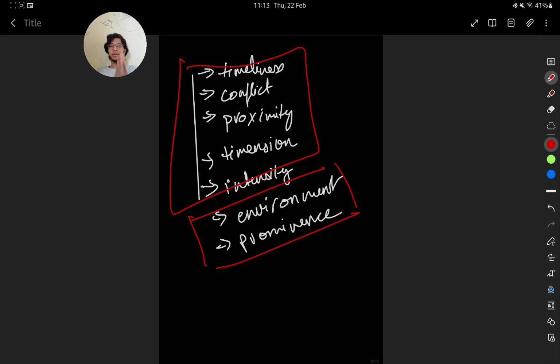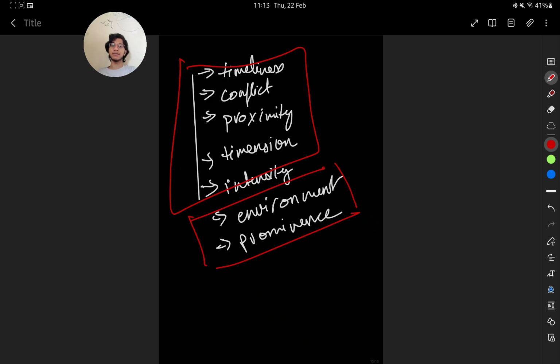Then there is dimension: how much is affected, or how many people are getting affected. If 500 people die, that is a very big dimension. Two to three people die every day. It happens. I don't like it, but it is natural.